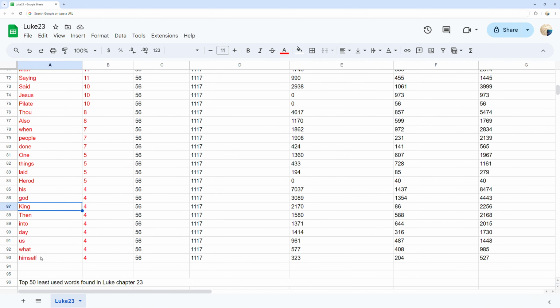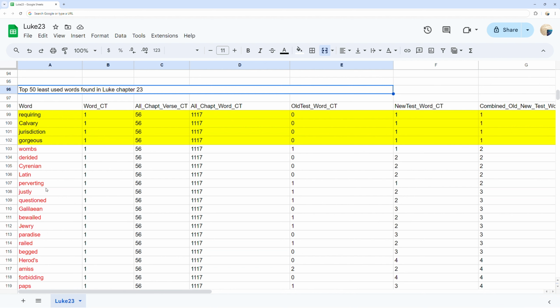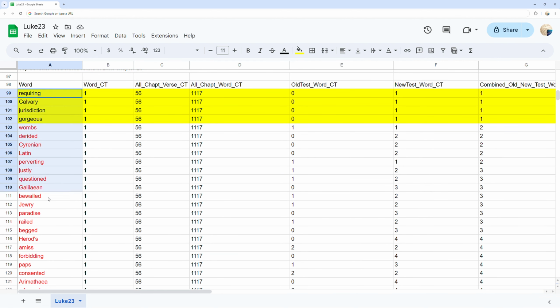Top 50 least used words found in chapter 23. You can see the least frequent words in Luke chapter 23 and the word count for each. As well, you can compare that to the total times those words are used in the whole of each Old Testament, New Testament, and both Old and New Testaments.